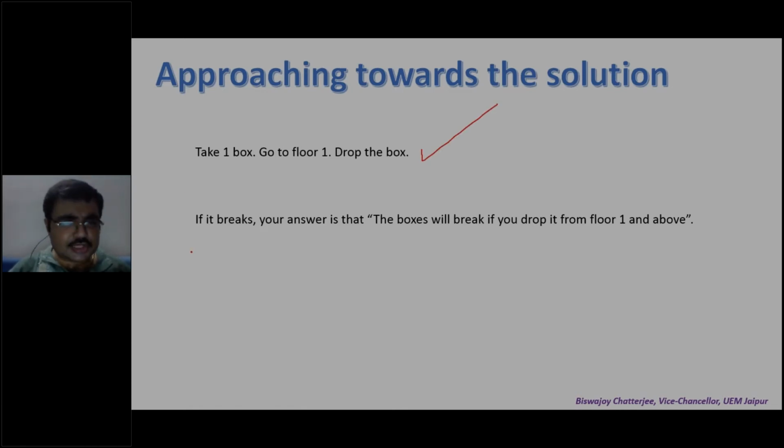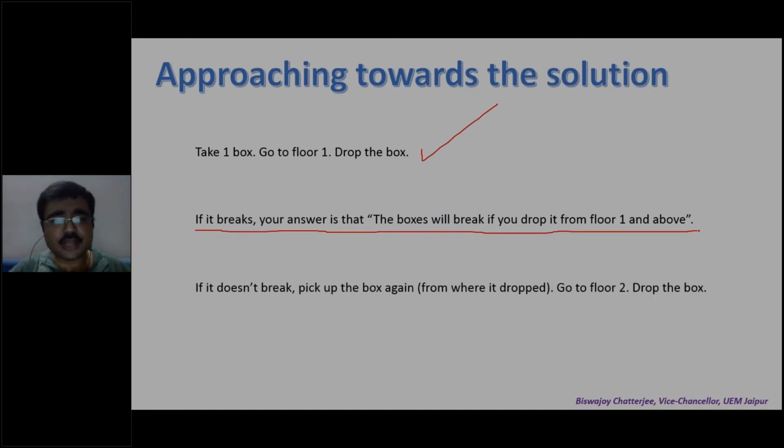If it breaks right there, your answer is the boxes will break if you drop it from floor 1 and above. But if it doesn't break, pick the boxes up again from where it dropped. Pick that one box again, the one box which you are allowed to break, go to floor 2 and drop the box.